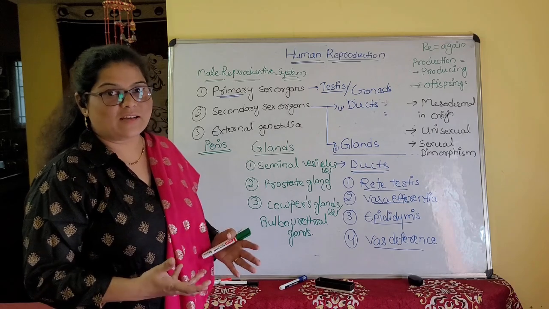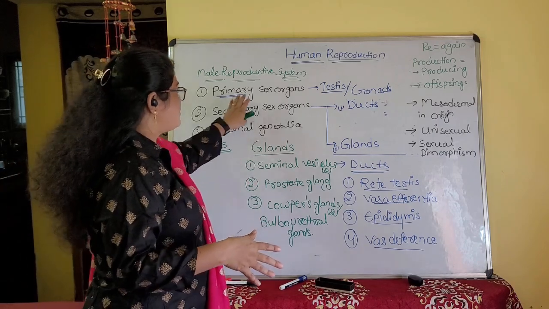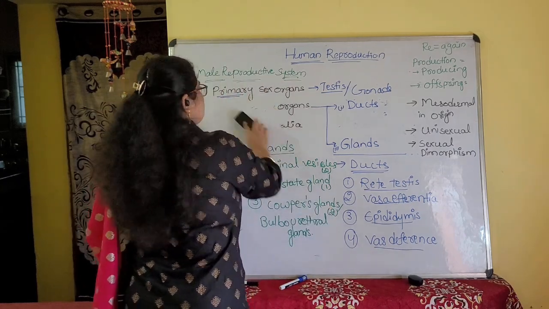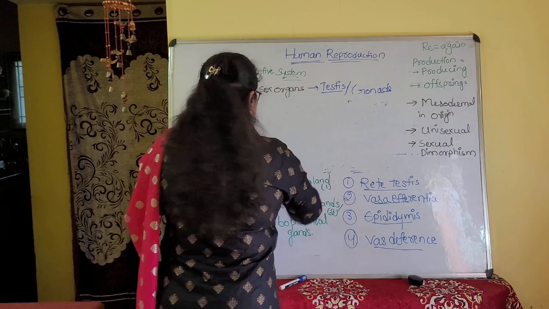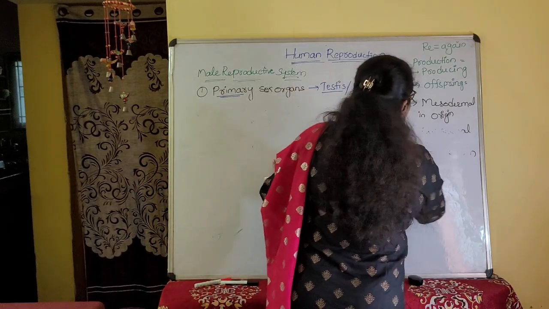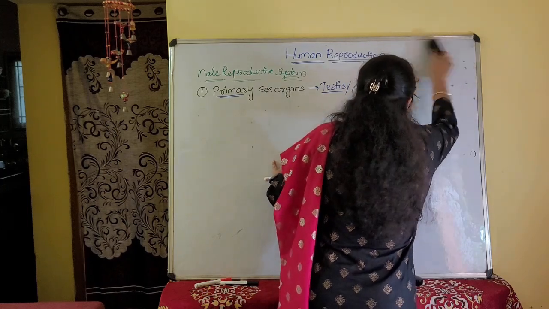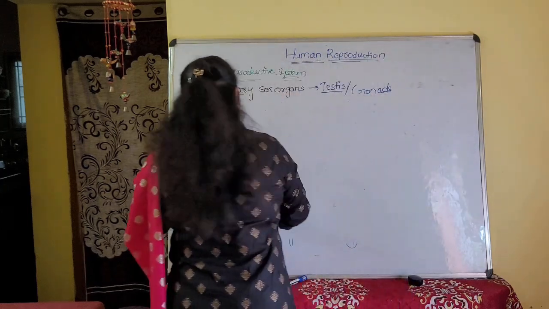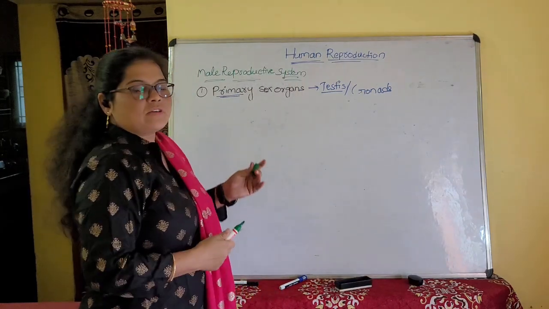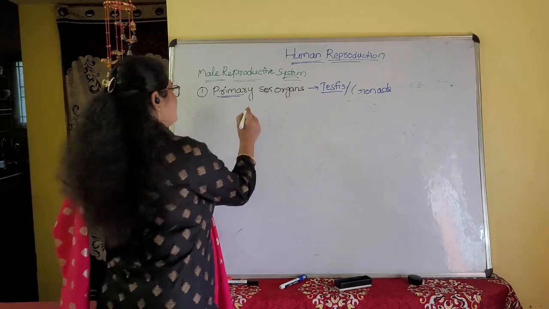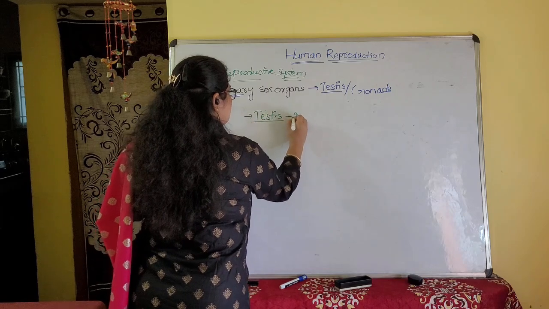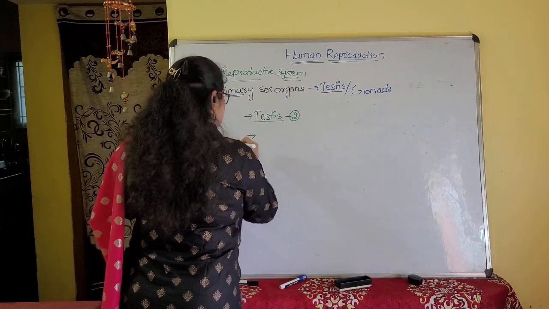Next, we will talk about the testes, where they are present. First we will talk about the primary sex organs. What are those? Testes. Now we will discuss the testes. They are 2 in number.